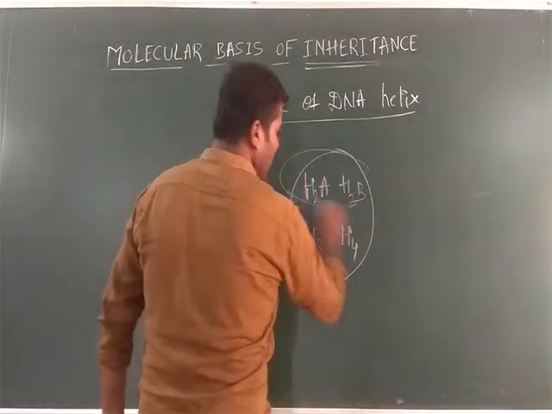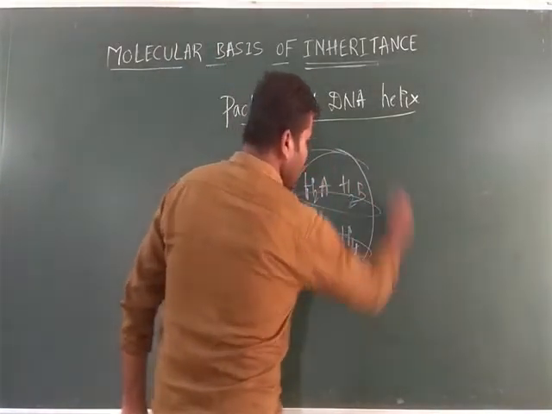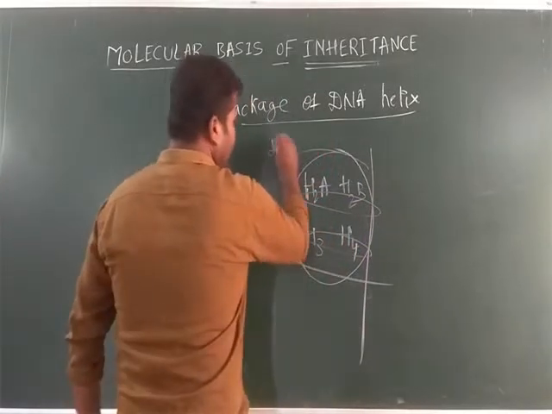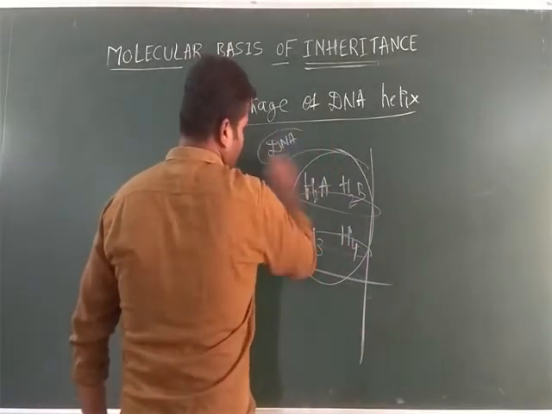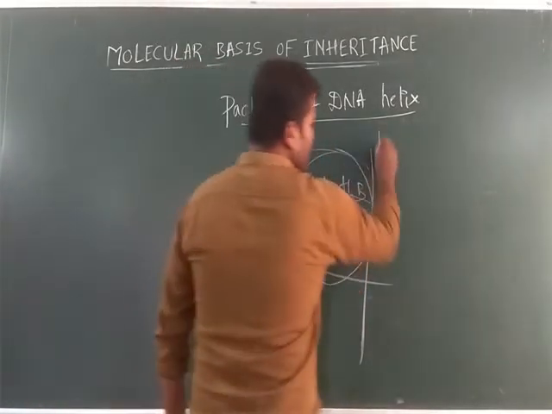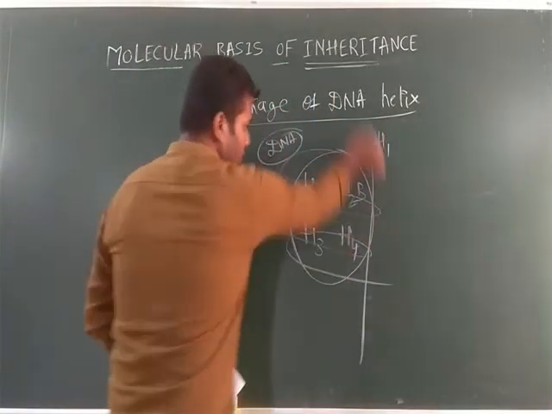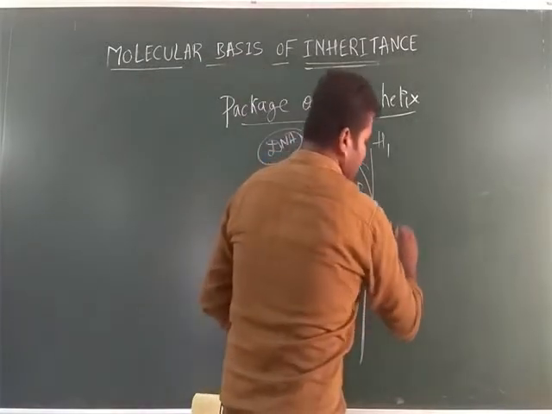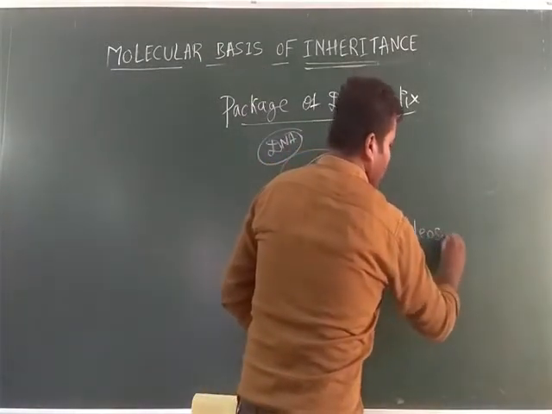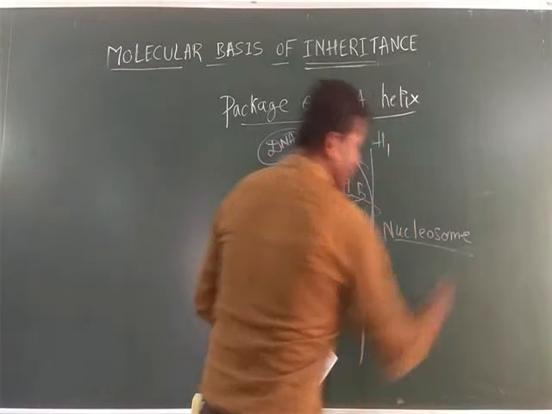This one is the negatively charged DNA, held by positively charged histones. So finally, this complete package is called a nucleosome. Is that right?